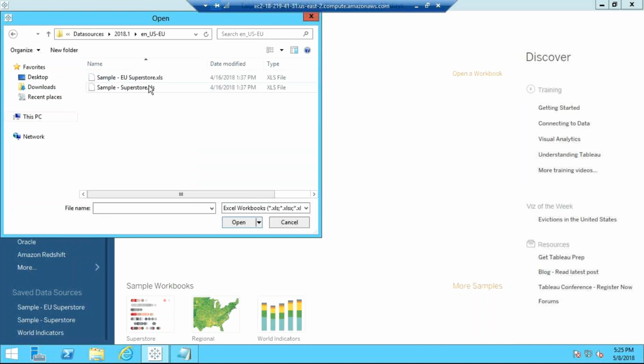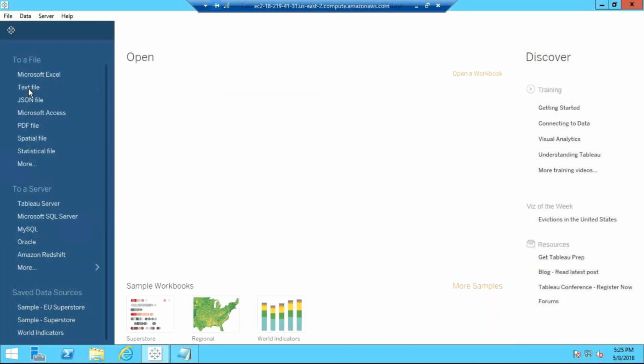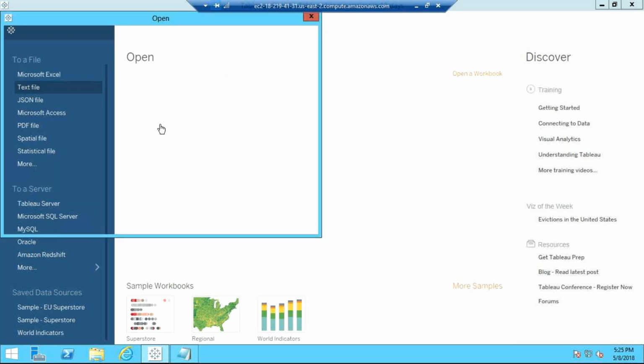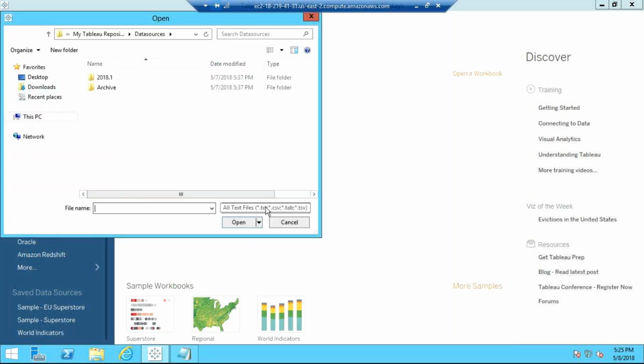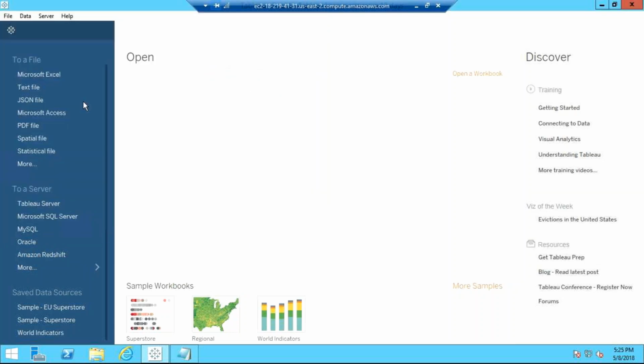So here you see I have two Excel files. One is EU Superstore, one is Sample Superstore. I'll close this as of now. Then you have text files. If you want to open a text file, you can open any of the text files, like in Notepad and all. You can open any of the files.